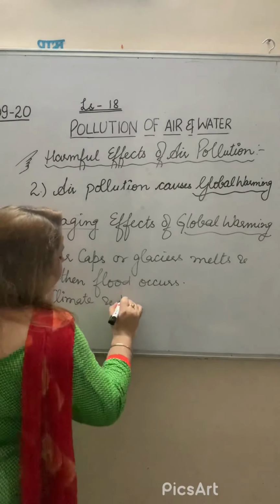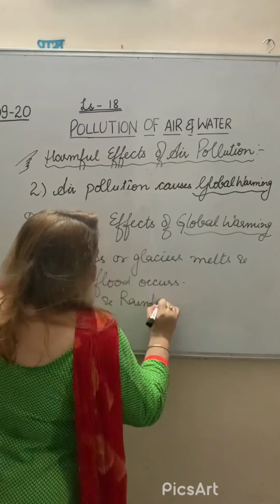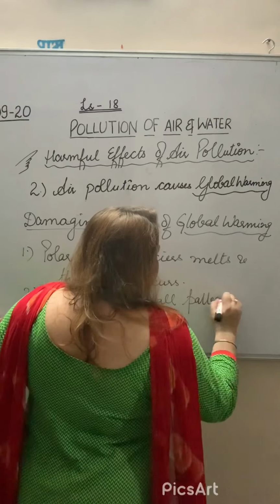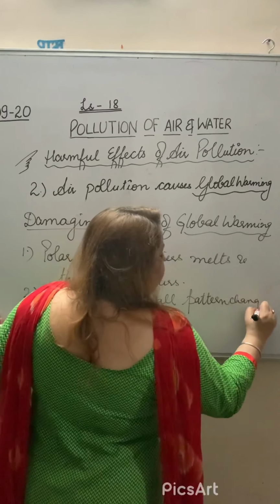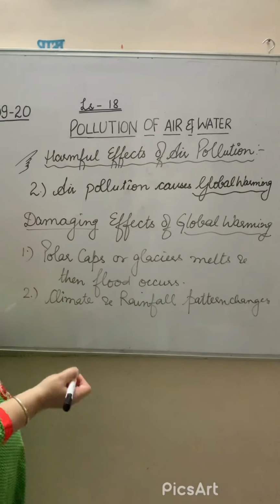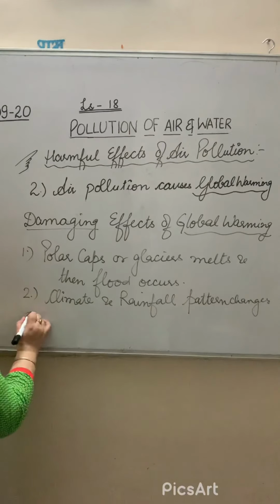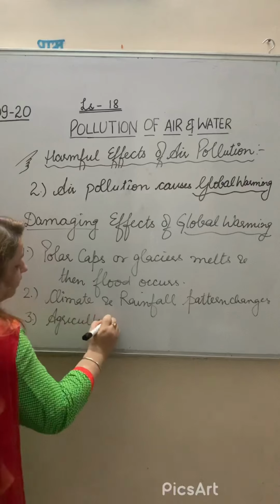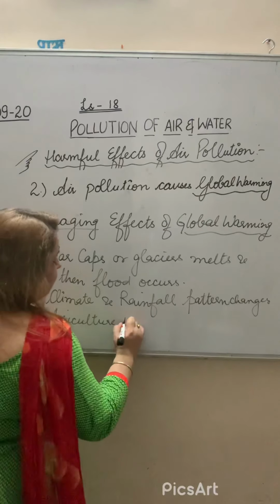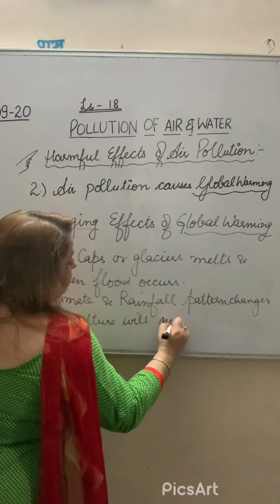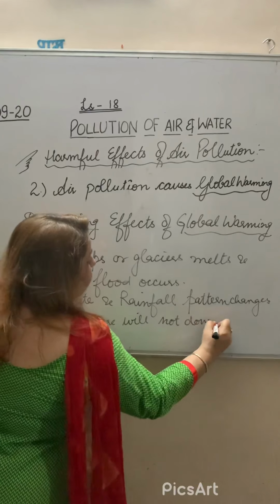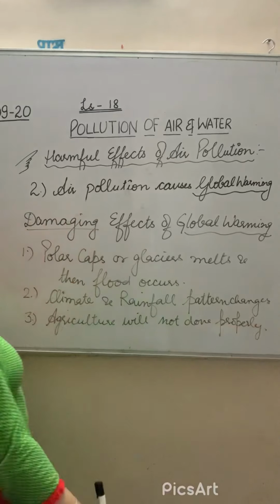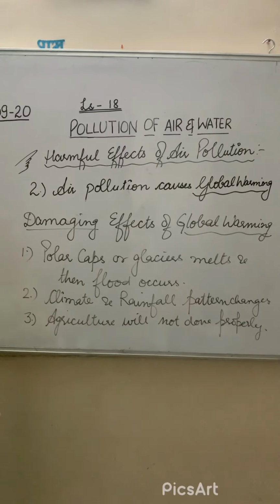Climate and rainfall patterns change. When the pattern changes, it means the monsoon will not occur at the proper time, and agriculture will not be done properly. These are the different effects of global warming.